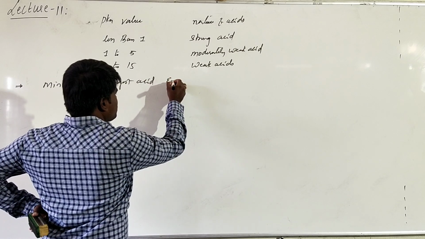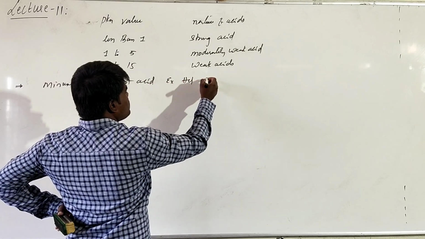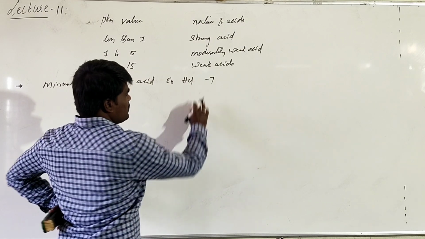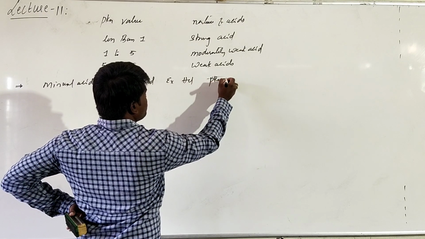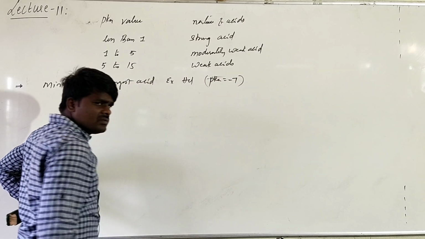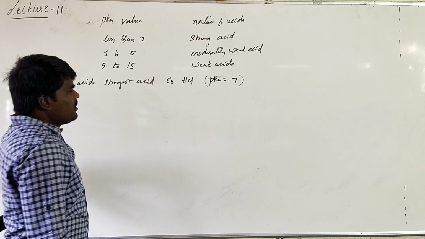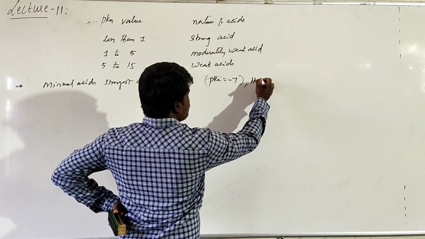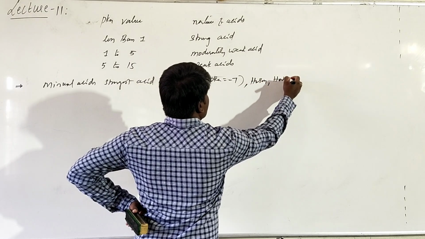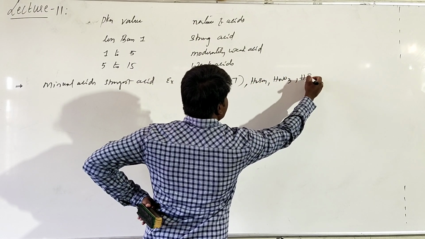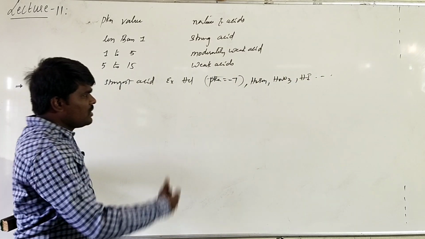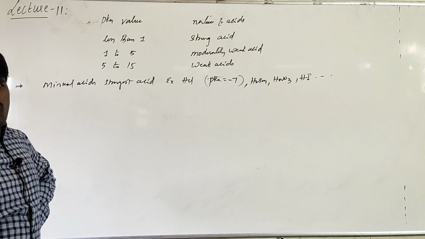For example, if you take HCl, the pK value is -7. HCl has a pK value of -7. All of these, H2SO4, HNO3, HCl, HI, are found to be strong acids whose pK value is less than 1.